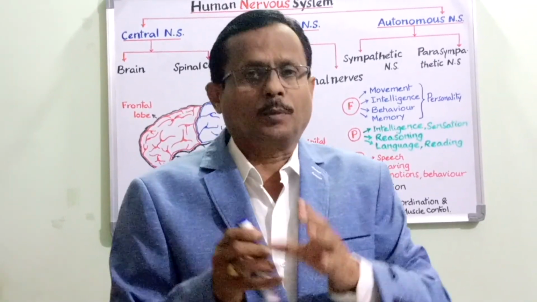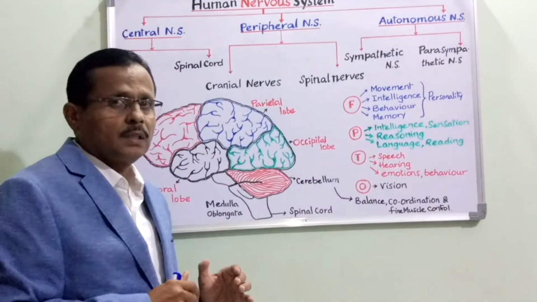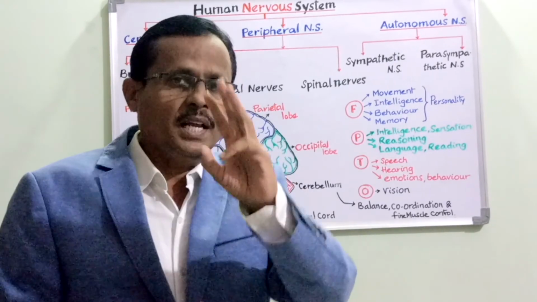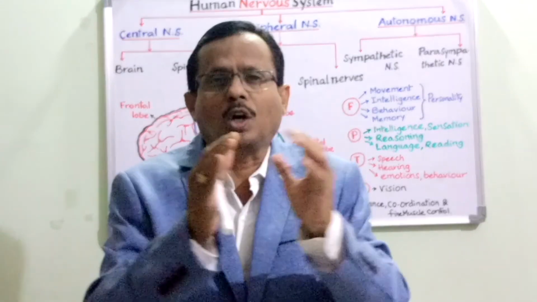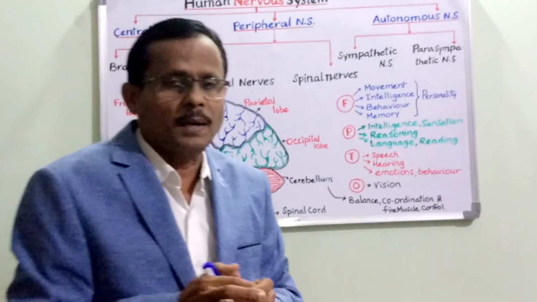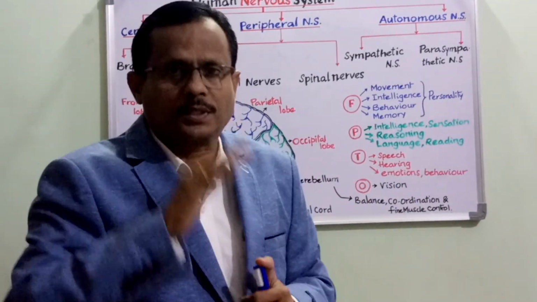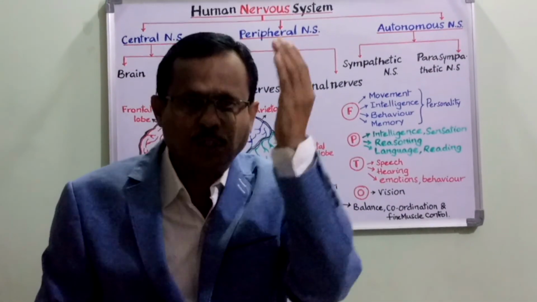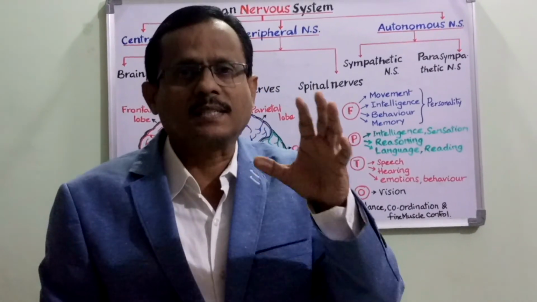Then let us talk about the external features of the human brain. The human brain, as you see, is covered by three layers called meninges. This three-layered membrane surrounds the brain and offers a lot of protection to it. The brain on its external surface shows some elevations and some depressions, the ridges and the grooves. The ridges or elevations are called gyri, and the grooves or depressions are called sulci. Singular is sulcus and the plural is sulci.